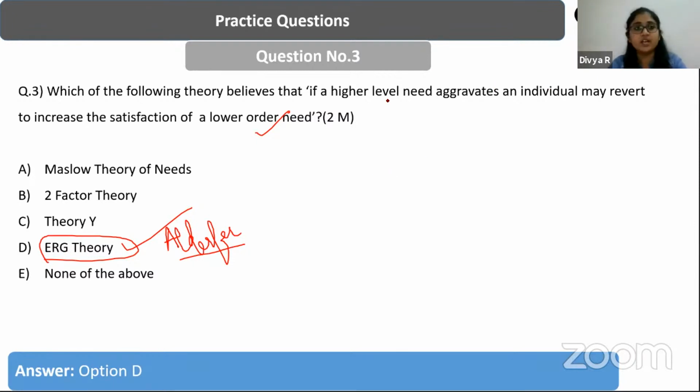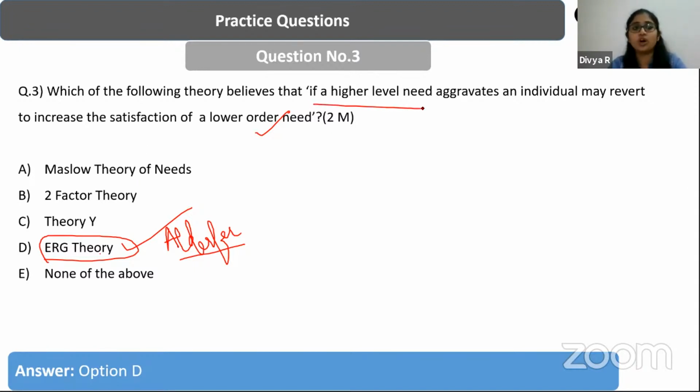It is very similar to Maslow's theory, and it classifies all the needs that Maslow describes into 3 big categories. One is existence, under which you can take the physiological needs and the safety needs. Then we have the relatedness needs, which he categorizes as the social needs. And then we have the growth needs, which include the 2 needs, that is esteem needs and the self-actualization needs, right?